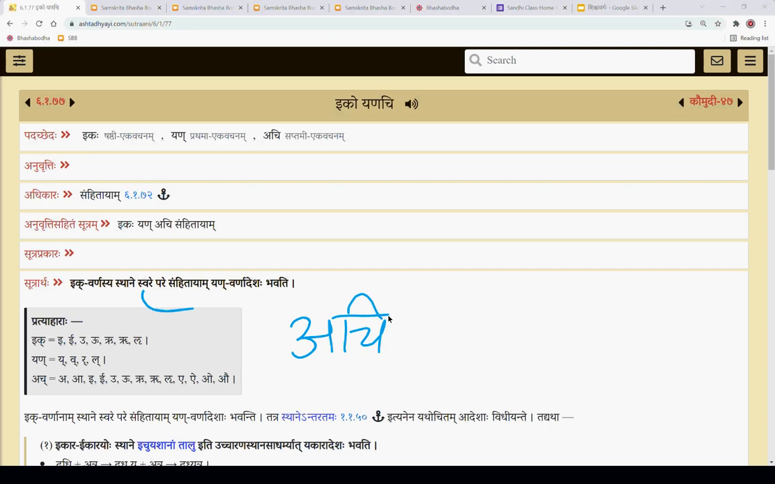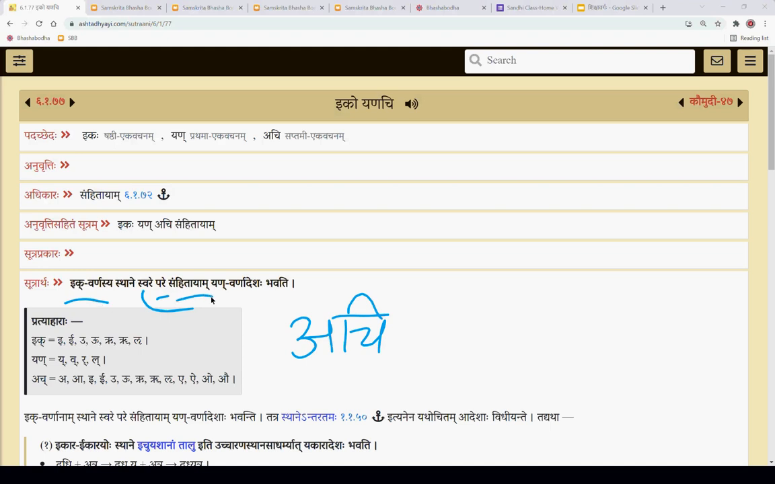Ik varnasya sthane means ik iti pratyaharasya kasyachit varnasya sthane. Kopi varnaha bhavatu. Ik, I, U, R, L, iti chatvara varnaha. Tasya sthane sware pare. Sware means achi pare. Pare ityukte means if it is afterwards. Yadi sware pare means yadi swaraha pare asti chet, if the vowel is present afterwards, after one of the ik swaras.